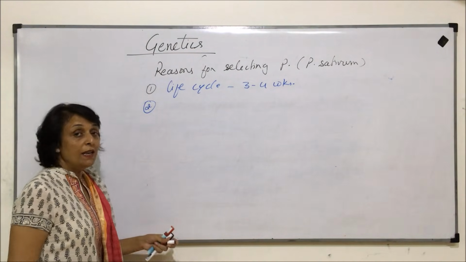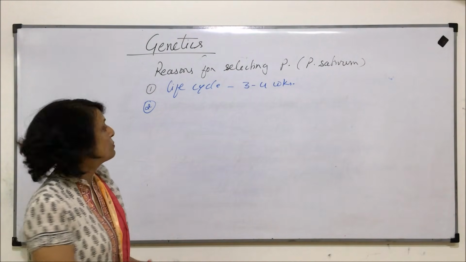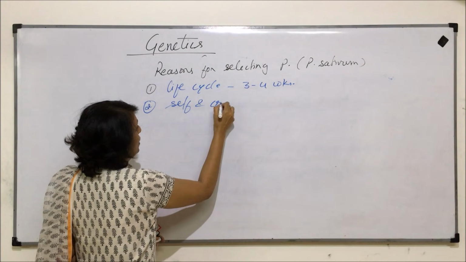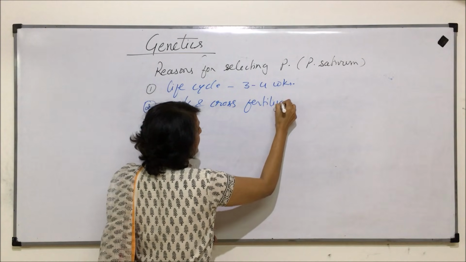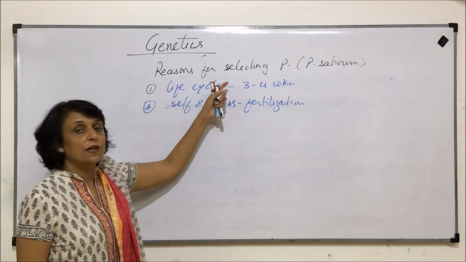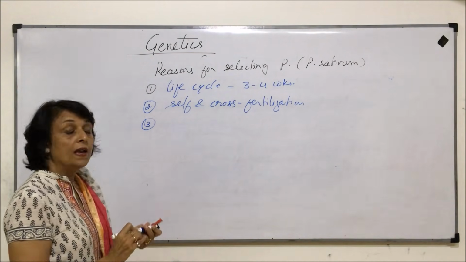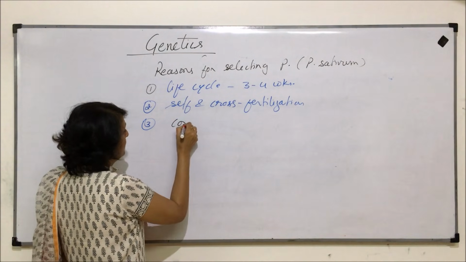Second, pea plant shows self as well as cross-pollination or fertilization. Self and cross-fertilization is possible with pea plant. So probably that was one reason why he selected pea plant. Third, pea plant also shows contrasting characters.